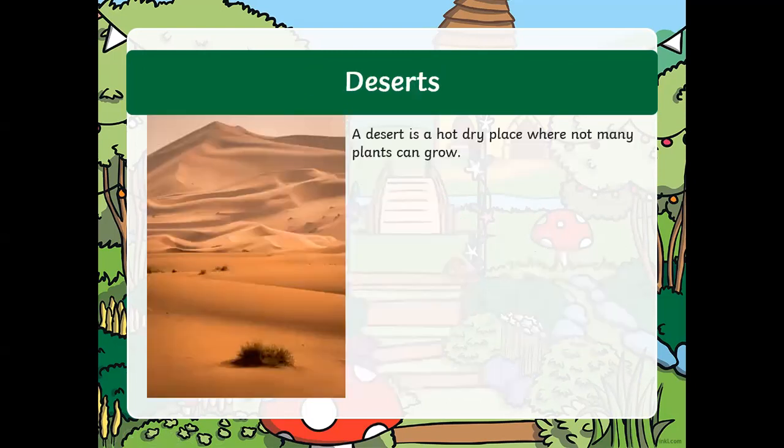First one, a desert. Sachin, read. A desert is a hot, dry place where not many plants can grow. So literally desert's really hot. Most of the place it's sand. And if you find water in a desert, it's called an oasis. So not many plants. You cannot plant a banana tree there. There's a mirage also. You feel like there's water there and it's called a mirage, but there's really no water. It's an optical illusion.